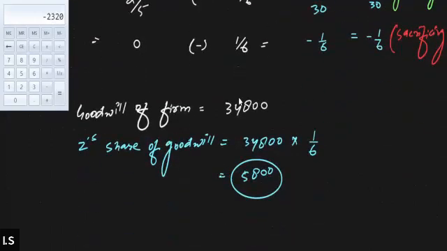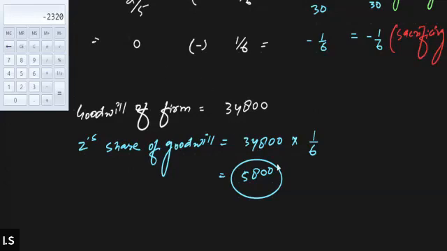Okay. Now we need to pass the journal entry for the self-valued goodwill. But before that, we must determine Z's share of goodwill, since Z is retiring now. When Z retires, we have to determine Z's share in the goodwill of the firm.